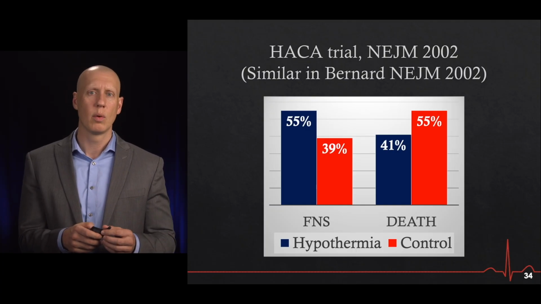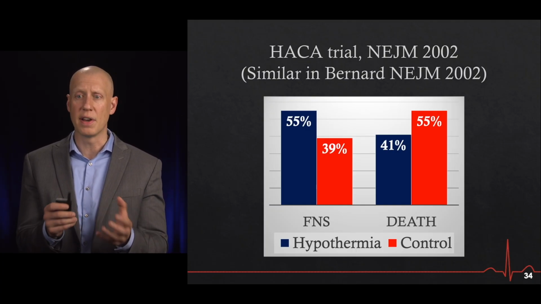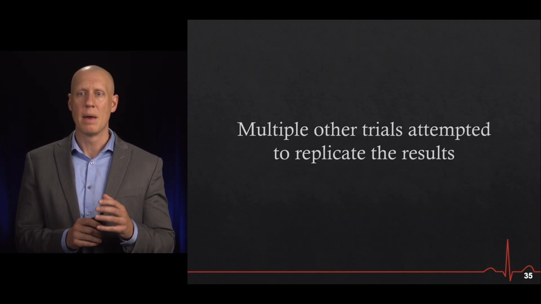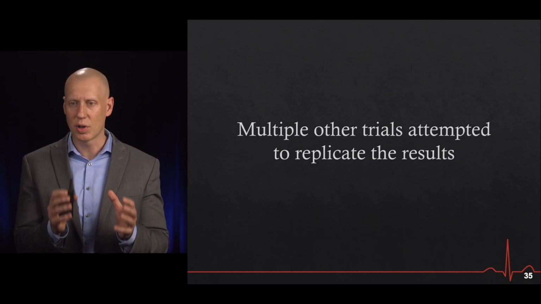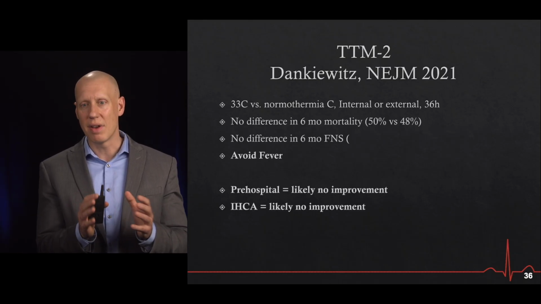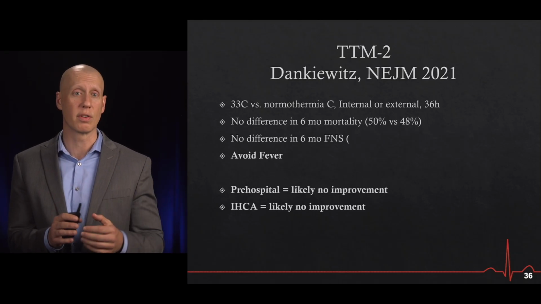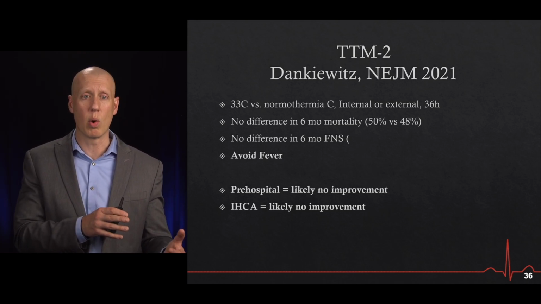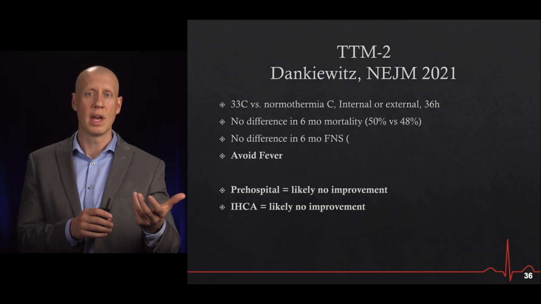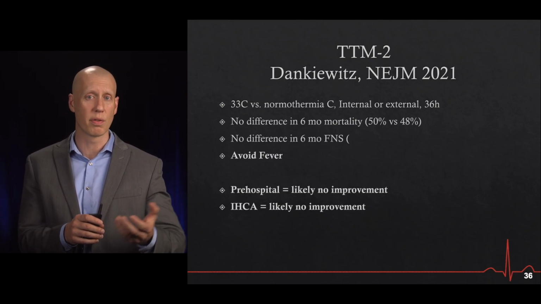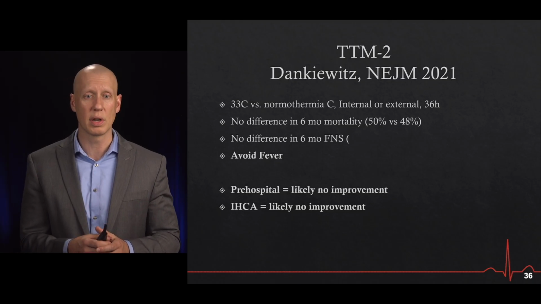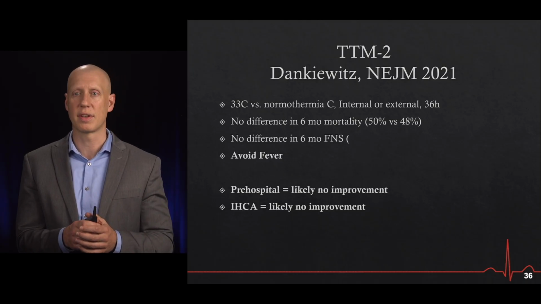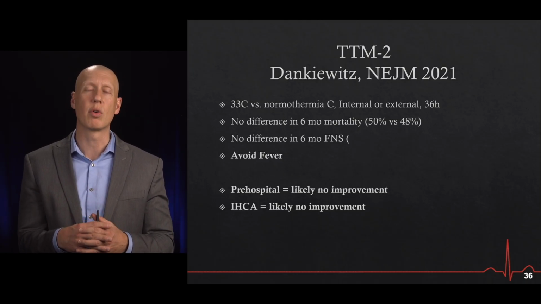And over the last 1 to 2 years, we've really had some very large trials that have tried to replicate those results. Multiple other trials have come out and unfortunately have not been able to replicate those results. The largest of which was TTM2, or the Targeted Temperature Management 2 trial, which came out in 2021. This compared patients who received hypothermia with a temperature of 33 versus those who were at 36 degrees and did not find any difference in mortality, favorable neurologic status, or any of the other major outcomes that they looked at.